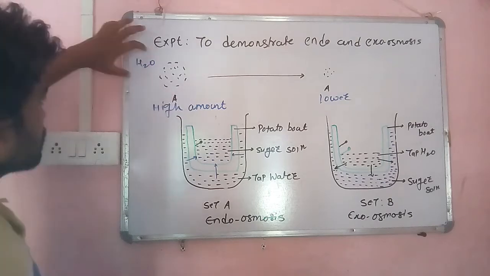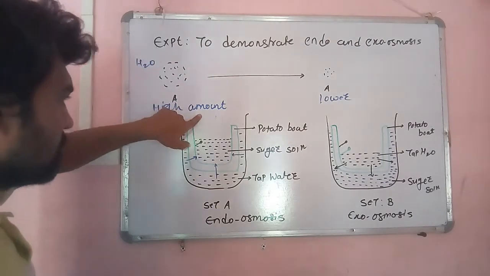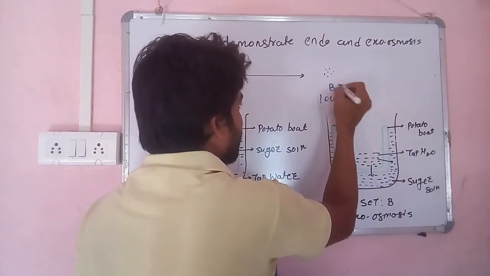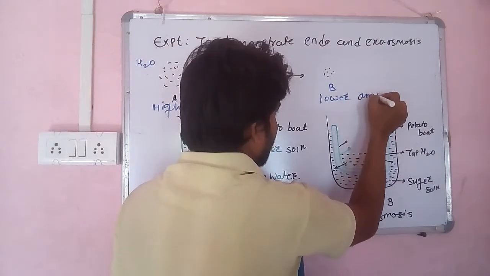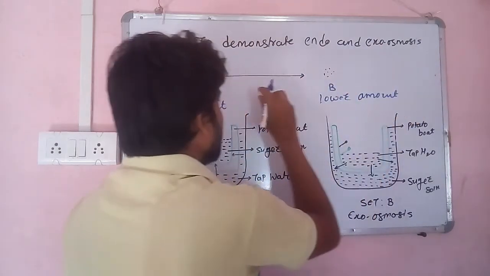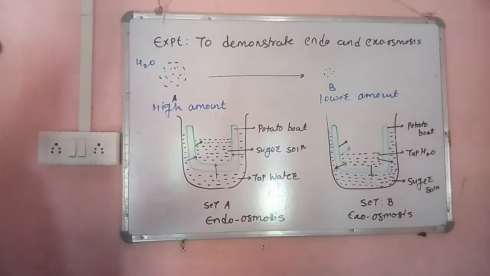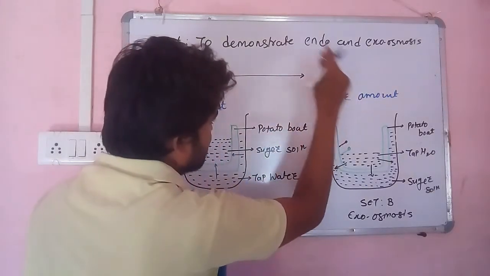So let's consider case A, where the water molecule is in higher amount, and case B, where the water molecule is in lower amount. According to the rule of diffusion, the water molecules from their higher amount will try to move toward their lower amount.